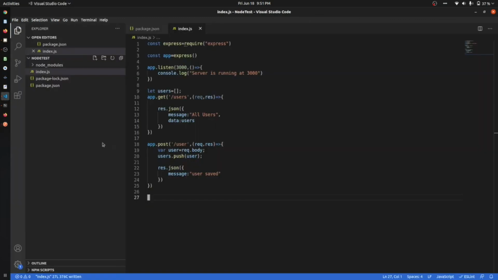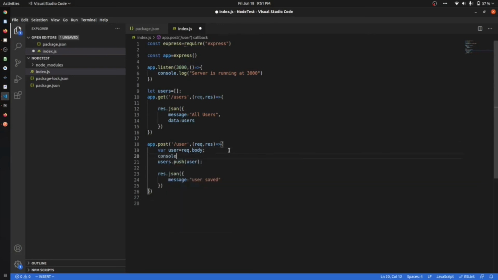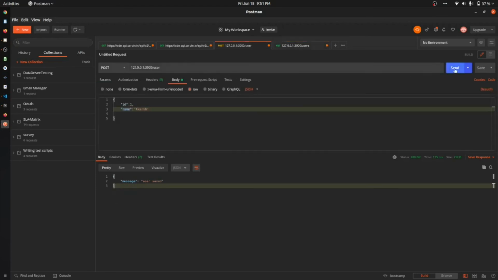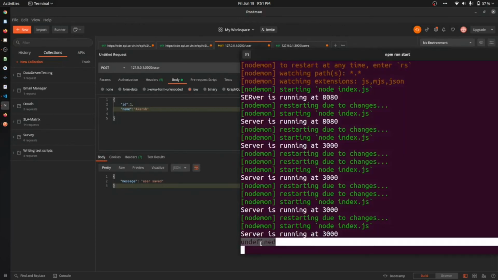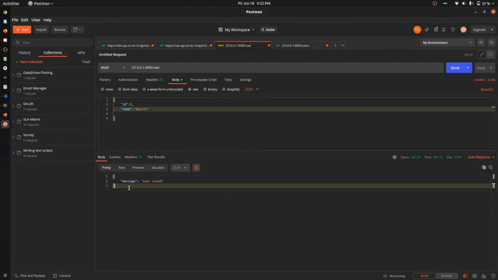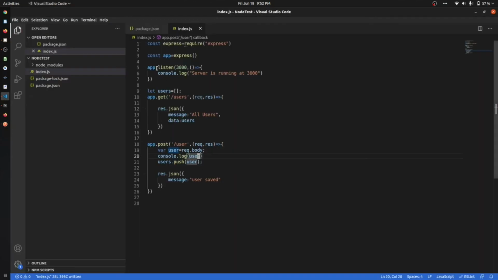Why we are getting the output as null? Because we don't have any user here, so let me just console and check console.log and user whether we are getting the right answer or not. Let me just send the user again, and in the console we got the output as undefined. Why? Because our JSON is not getting converted. So how can we resolve that?